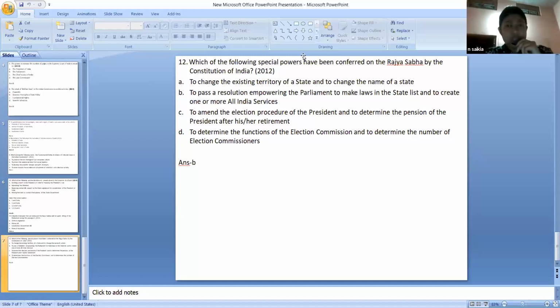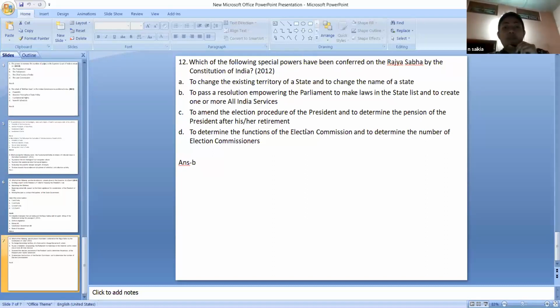I have just said that there are some circumstances through which we can know that Lok Sabha is more powerful than Rajya Sabha, isn't it? So those conditions you will have to remember. On the other hand, there are some circumstances under which we can say that Rajya Sabha has been given special powers, which I have just said.